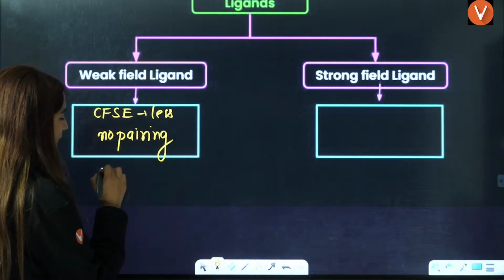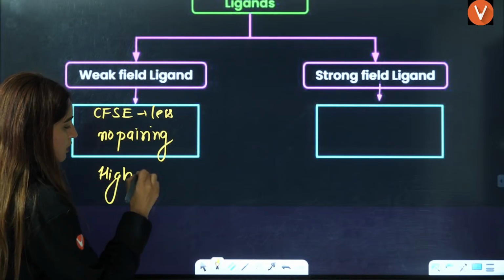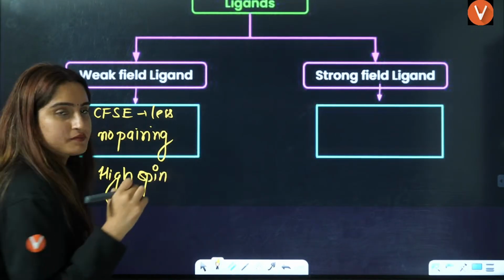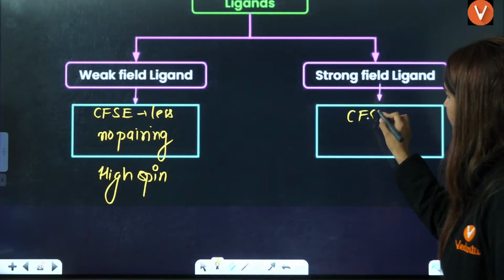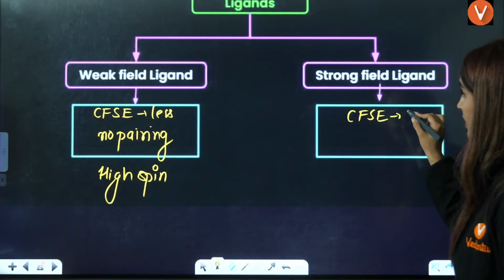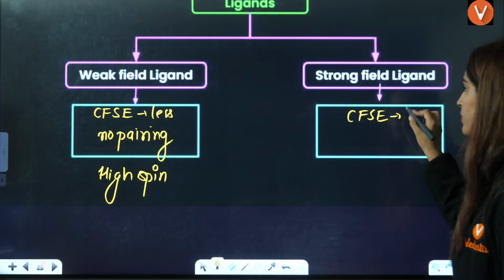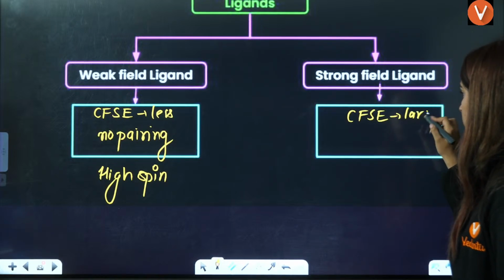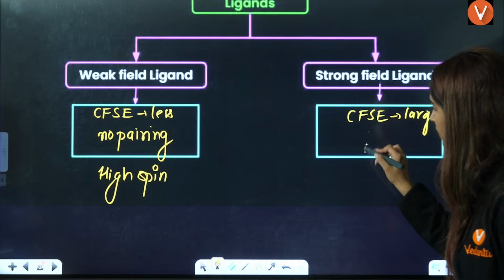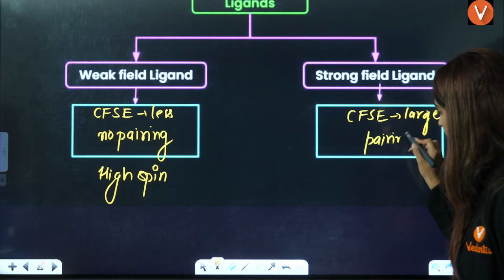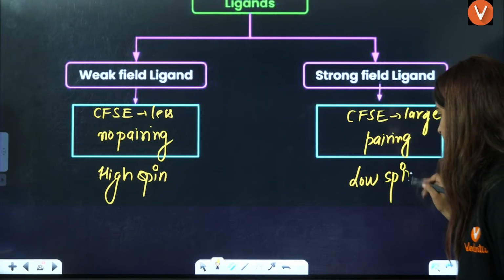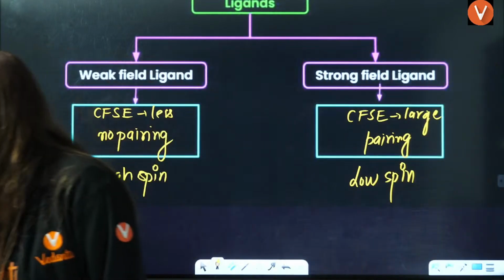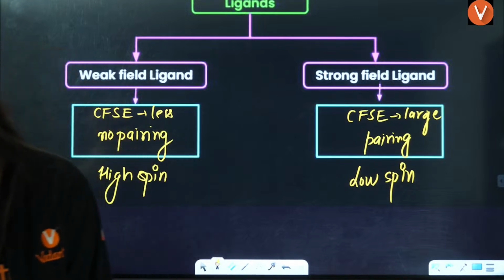So here you can write high spin. In the opposite manner, the CFSE is going to be very large. The gap is going to be large. Then that means there will be pairing. That means it is going to be a low spin complex.